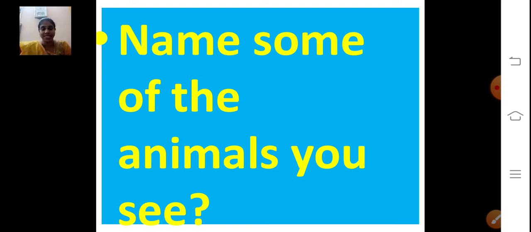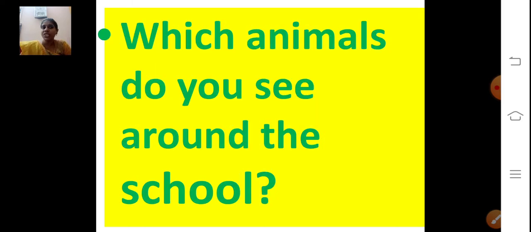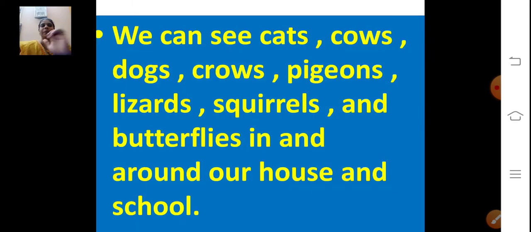So many animals we can see nearby our surroundings, right? Now, which animals do you see around the school? Which animal have you seen nearby our school? We have seen cows, dogs, isn't it?